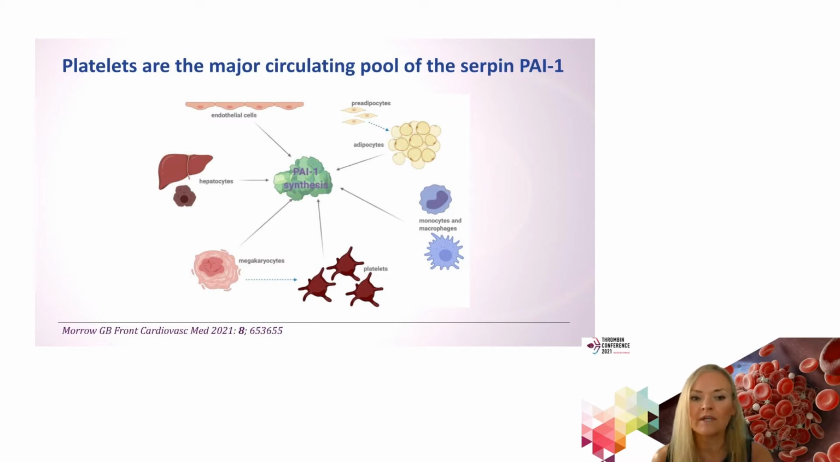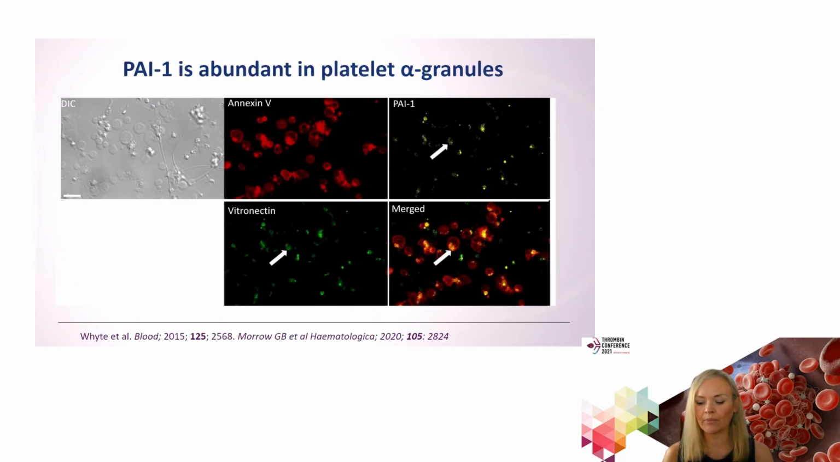The PAI-1 gets packaged into the alpha granules during platelet production, but platelets also house PAI-1 mRNA and can go on to synthesize further pools of PAI-1 during their lifespan. It's been well known that platelets secrete PAI-1 on activation for many years. It was first discovered in the 80s, actually by my mentor, Professor Nuala Booth.